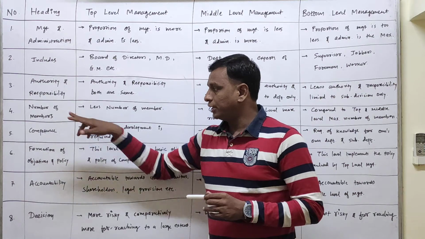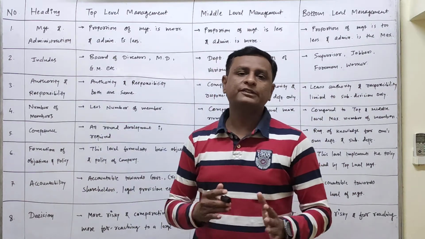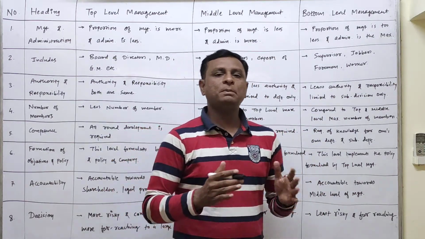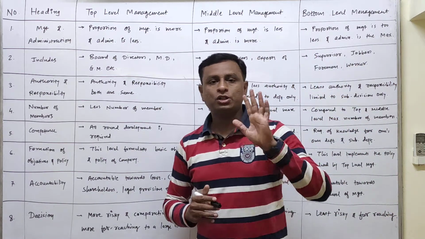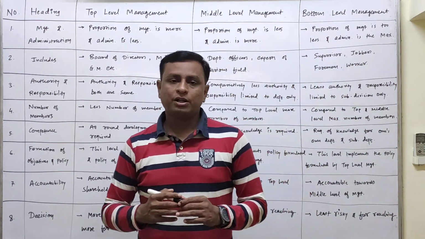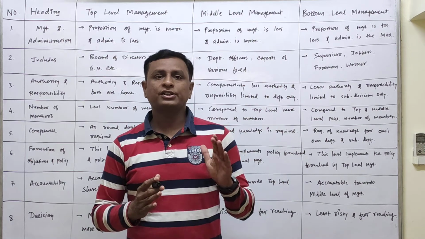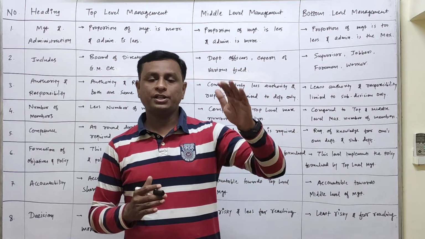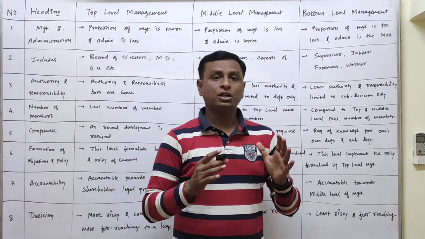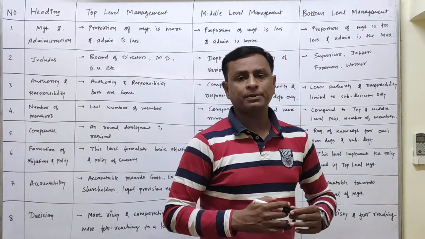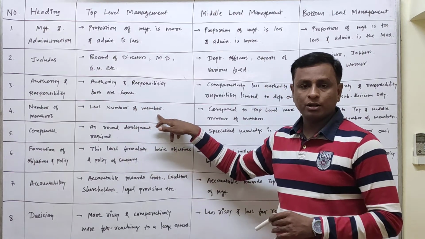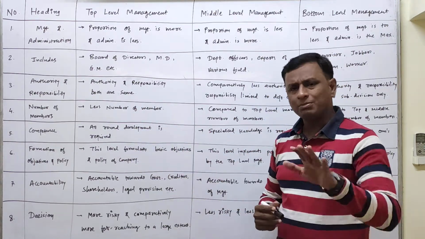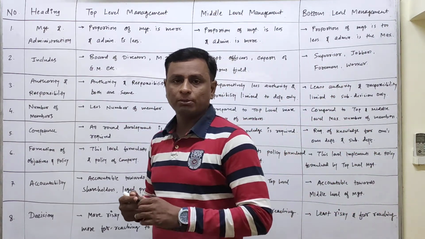Now the fourth point, number of members. How many persons are present? How many people are working at the particular level of management? So at the top level of management, generally the managing director, CEO, such kind of highest authority persons or persons having more authority are present. So numbers are less. So fewer members, or you can also write people, but member is a more convenient and suitable word.